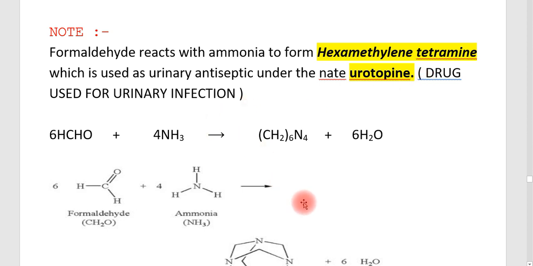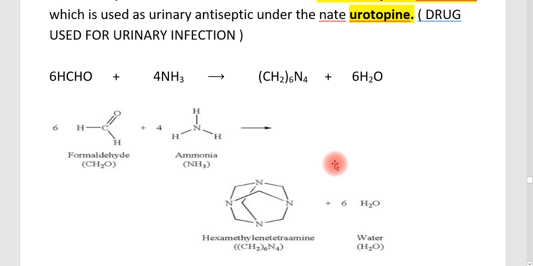It is a very important drug used for urinary infection, and it is used in medicinal chemistry. How is it formed? It is formed by the addition of ammonia to formaldehyde. If any other aldehyde is taken, you will not get urotropine. It is formed only by adding formaldehyde with the proper ratio of ammonia. That means 6 HCHO plus 4 NH3 gives (CH2)6N4 plus 6 H2O.